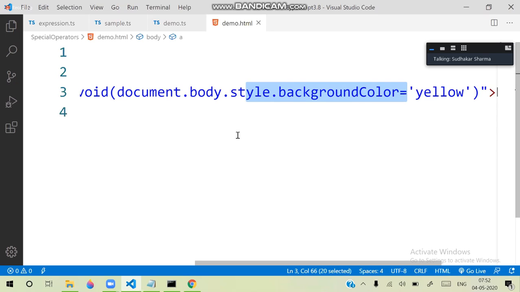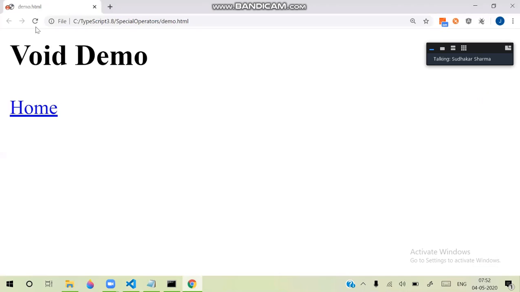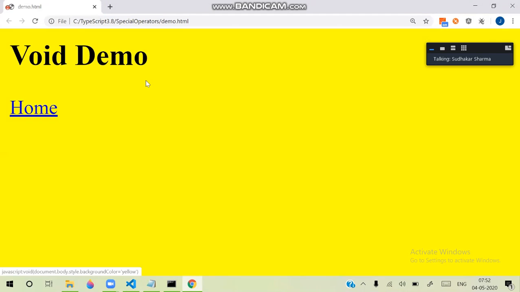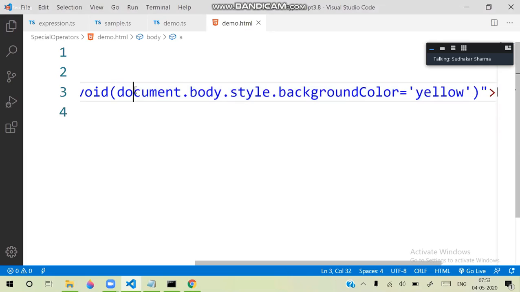Of course, you can write a redirection also. How do you write a redirection? We have to use the location object, location.href equal to that specific path. Currently I am defining some color, and when I refresh and click on it, it gets that color and displays it. That means it is now returning some functionality.